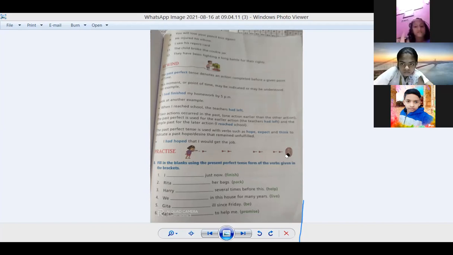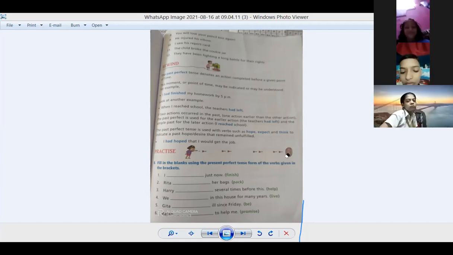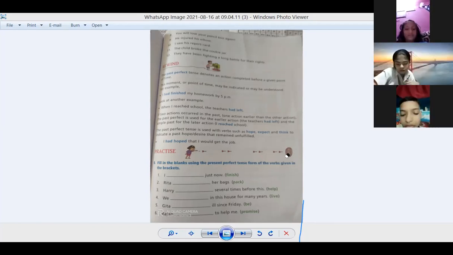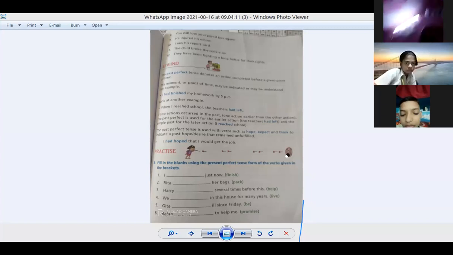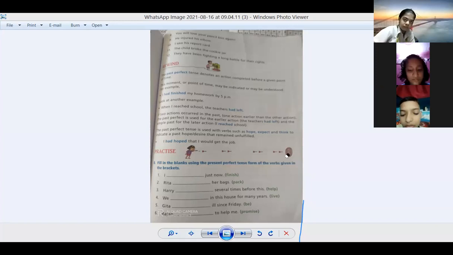Past perfect, if the work is done in the past, is finished in the past, then we are using past perfect. And in past perfect, one work is finished and another work is started. For past perfect, we are using subject plus had plus verb third form plus object.